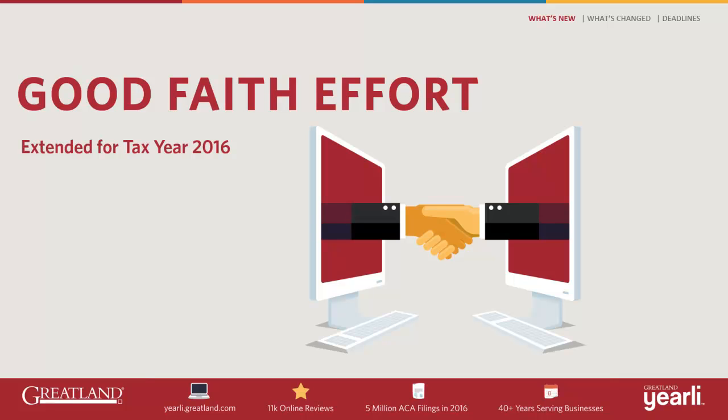For tax year 2015 reporting, IRS announced that it would not impose penalties on a filer for reporting incorrect or incomplete information if the filer could show that it made a good faith effort to comply with the information reporting requirements. On November 18, 2016, IRS announced that it is extending the good faith effort for tax year 2016 reporting. However, please keep in mind that penalties still apply for failure to file to IRS or failure to furnish recipient statements on time.